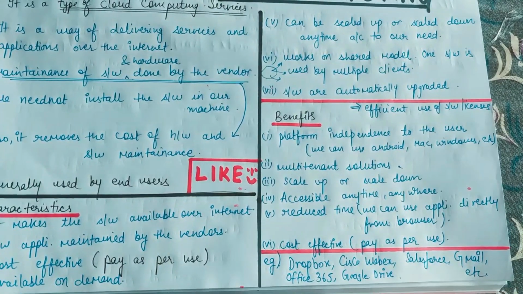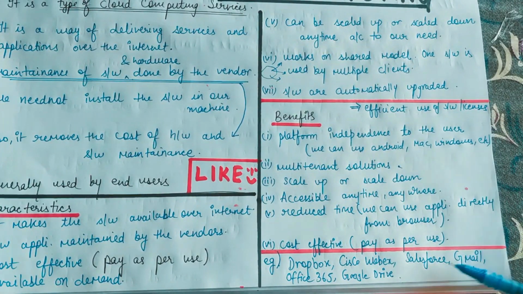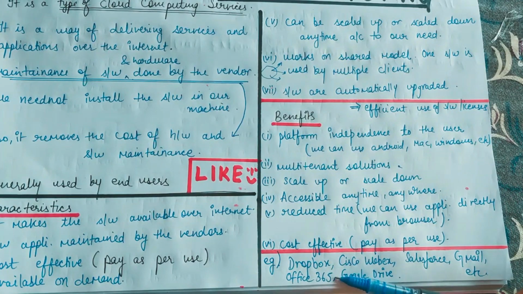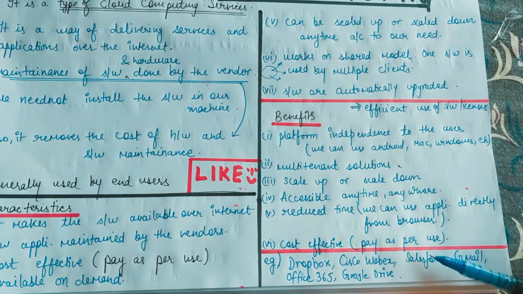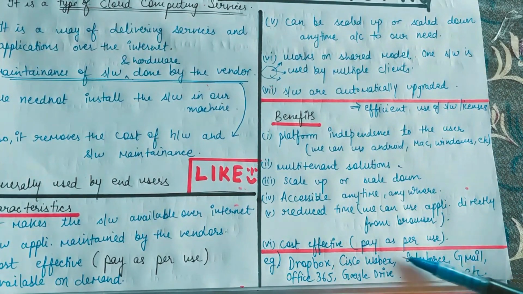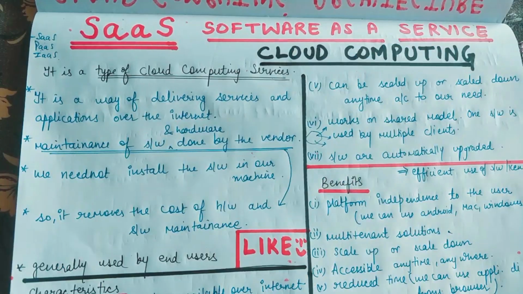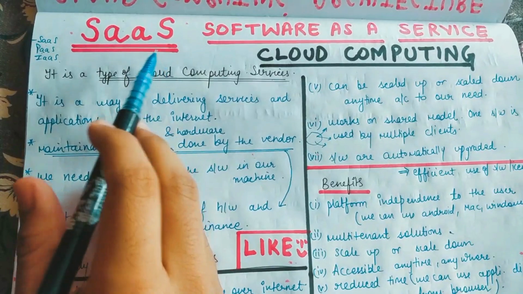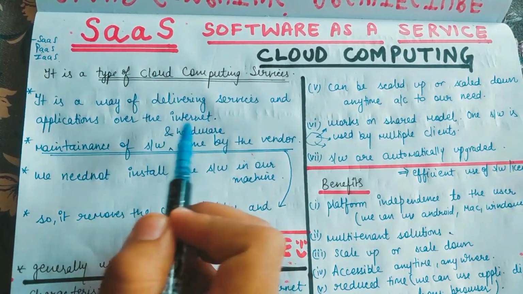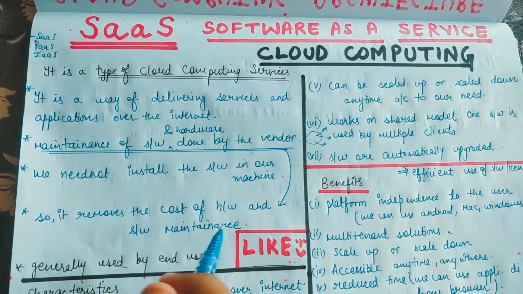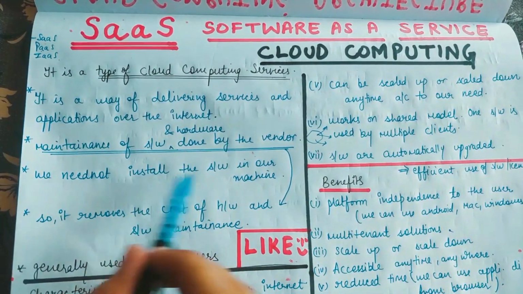So that's the thing. So guys, here are some of the examples, like your Gmail, Salesforce, Cisco WebEx, your Dropbox, Office 365, right, Google Drive. So we are not concerned with what is happening in the background, which is the operating system, where the application is hosted, right? We are just using the services over the internet. So these are some of the examples. So guys, in short, in SaaS, we are just taking the services over the internet from the cloud service provider, right? And we need not maintain anything, and the cloud service provider will maintain everything, right?